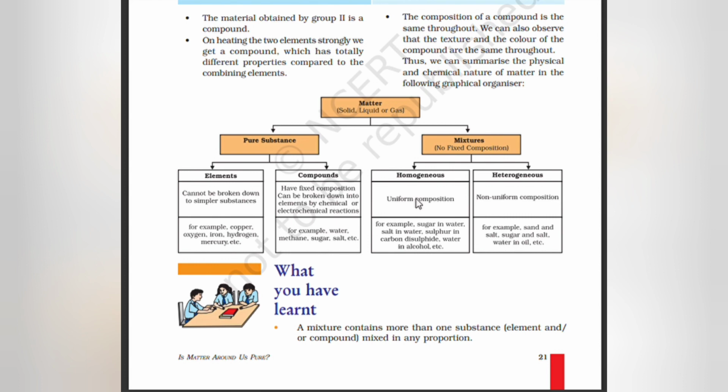Mixtures: homogeneous, with uniform composition, and heterogeneous, with non-uniform composition. Homogeneous examples: sugar in water, salt in water, sulfur in carbon disulfide, water in alcohol. Heterogeneous examples: sand and salt, sugar and salt, water in oil.